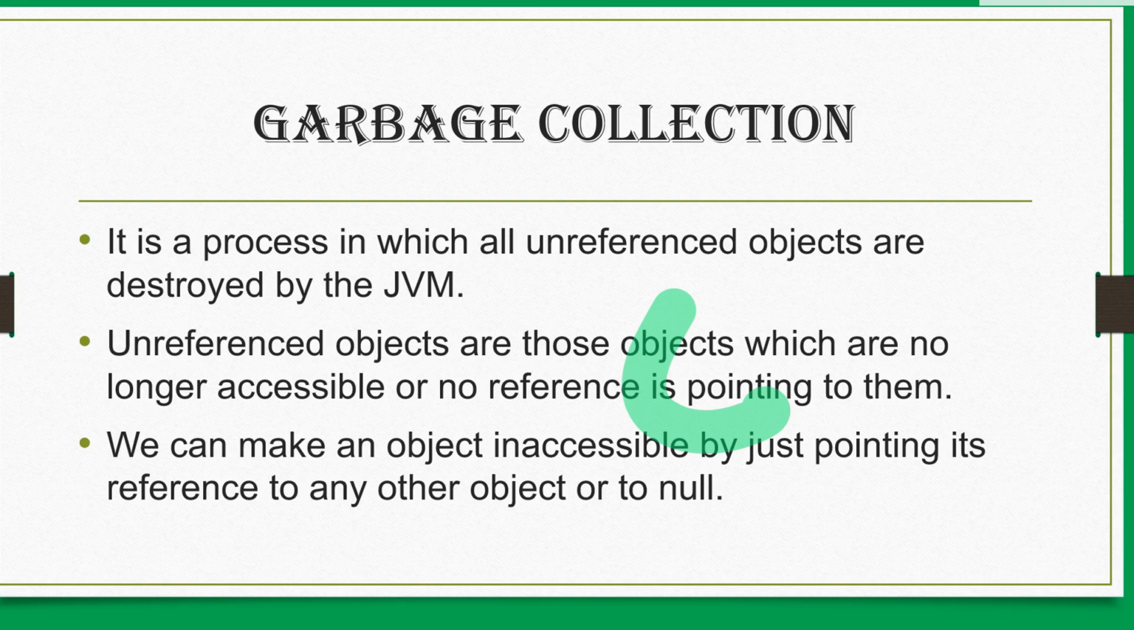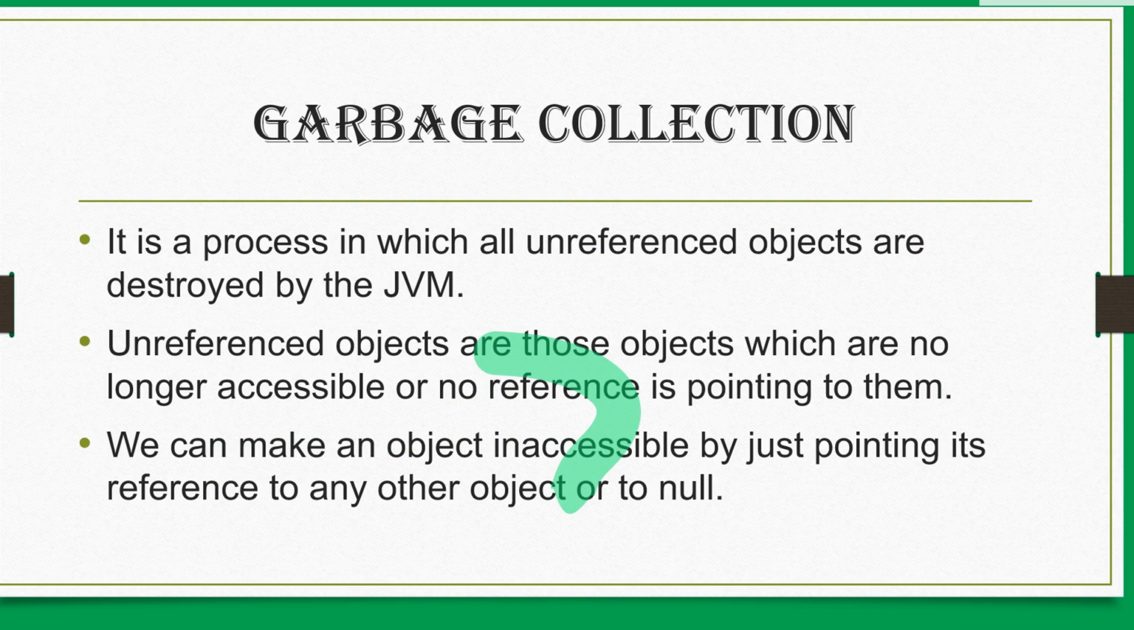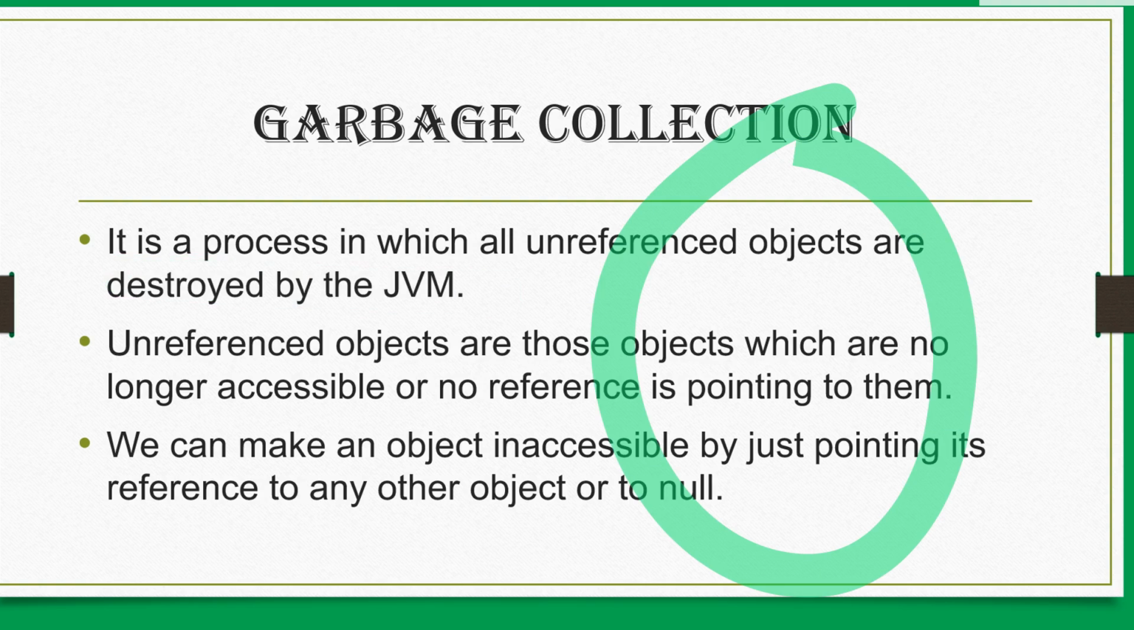Now an unreferenced object is an object which has no reference pointing to it. So if there is no reference pointing to it, we can't access its data members and methods. So there is no use of these types of objects, and they will be automatically destroyed by the JVM. Okay guys, unreferenced objects are those objects which are no longer accessible. As I have already told you, there is no purpose of these types of objects. So these are no longer accessible, or you can say no reference is pointing to them.